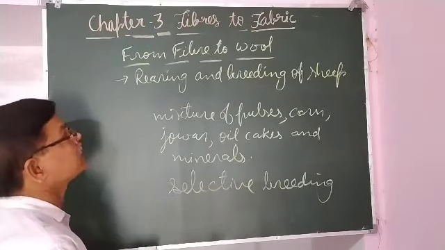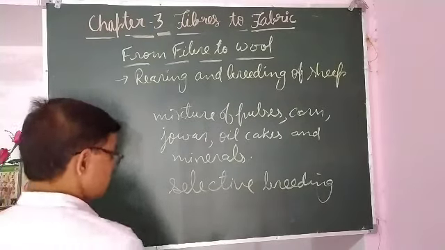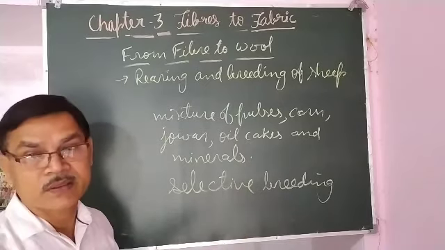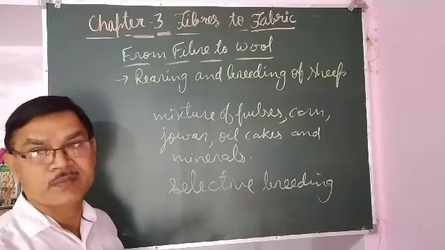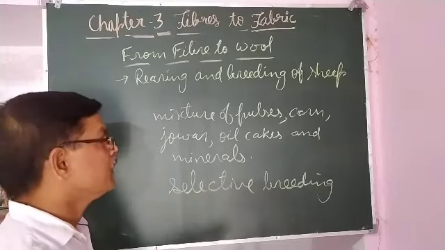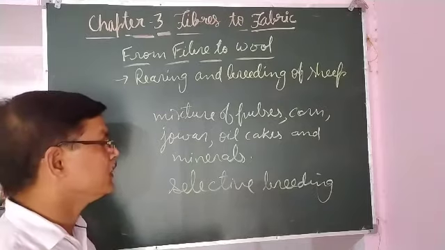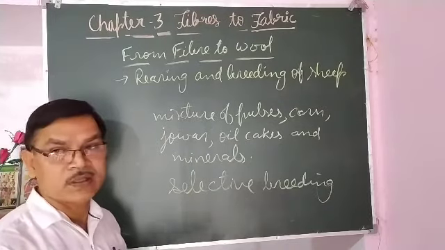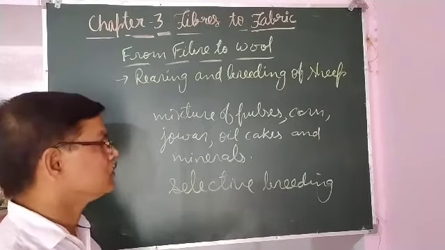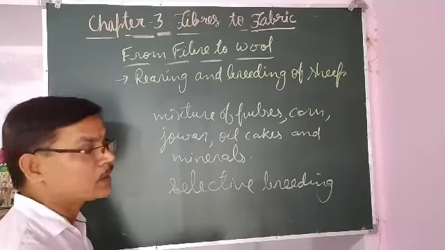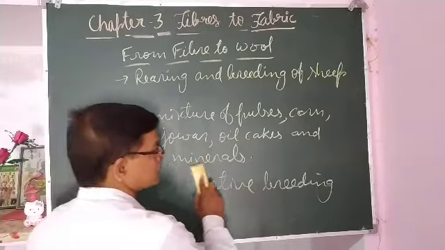This is about rearing and breeding of the animals. In breeding, we select the parents so that the offspring produced have positive characteristics, meaning they have soft under hair that is used for making wool. That is called selective breeding.